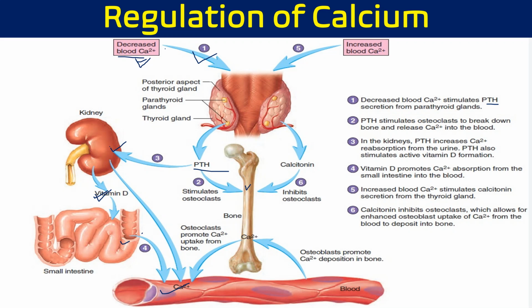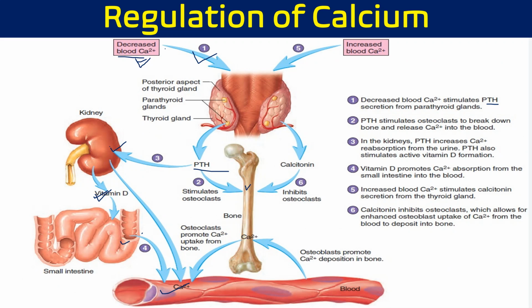The third hormone is called calcitonin. This calcitonin is again a peptide hormone which roughly contains 32 amino acids, and it is secreted by parafollicular cells of the thyroid gland. The activity of calcitonin on calcium metabolism is antagonistic to that of PTH. And what is it going to do? It promotes calcification by decreasing the activity of osteoclasts.